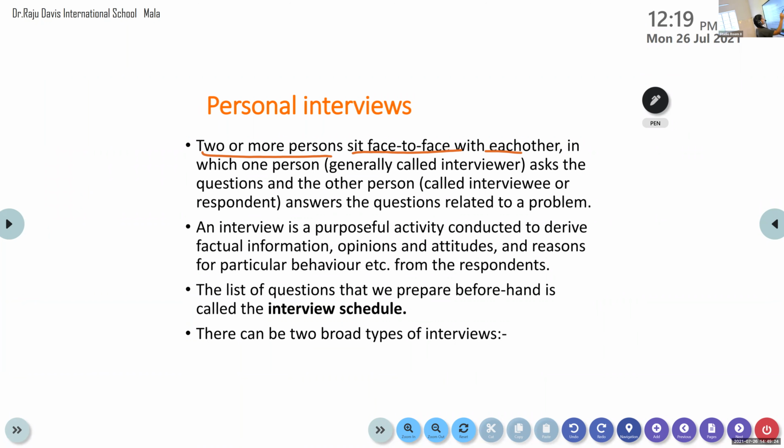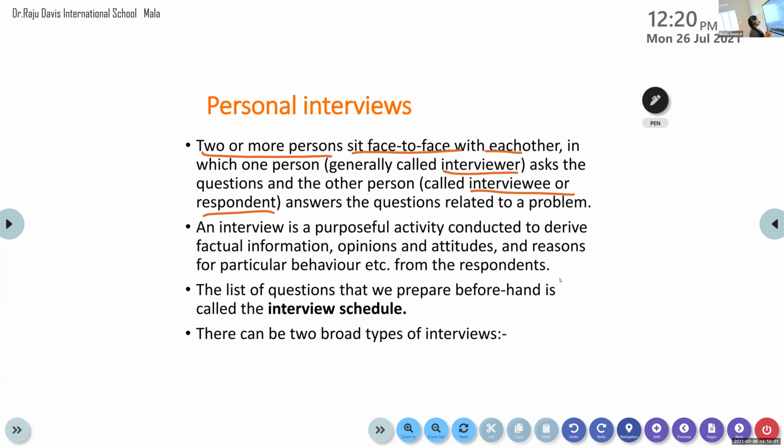Interviewer. That person is called the interviewer, and he or she is the one who asks the questions, and the other person who answers the questions is called the interviewee or the respondent. Answers the questions related to a problem. That is basically an interview. Okay. Two or more people. Two people, in the sense it might be in the case of a telephonic survey or something. That can happen in a telephonic survey, but personal interviews are similar, but they will be done face to face.